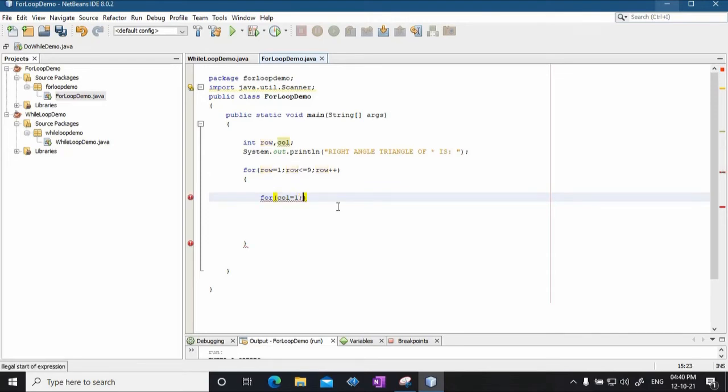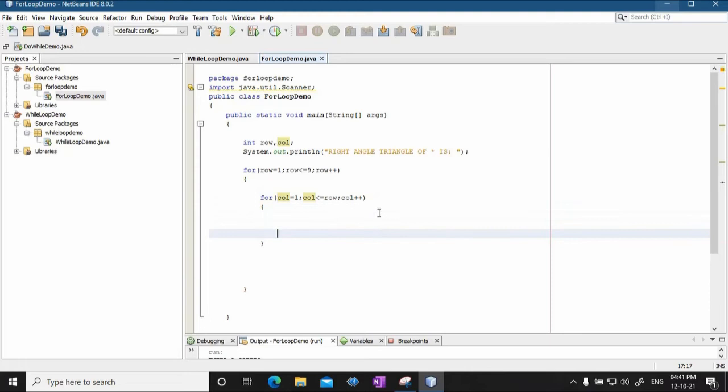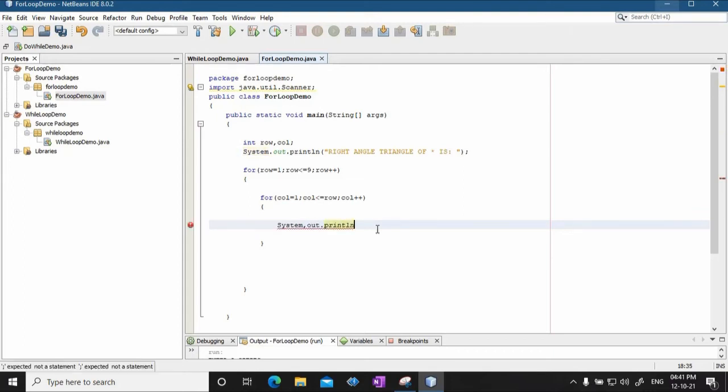Now column less than or equal to row, and I'll say column plus plus, and this is the body of the inner for loop. Okay. Now I need to print the star over here. So I'll say system dot out dot println. Okay, I'll say print, not println, and I will print star.